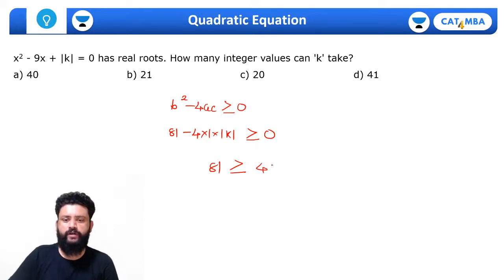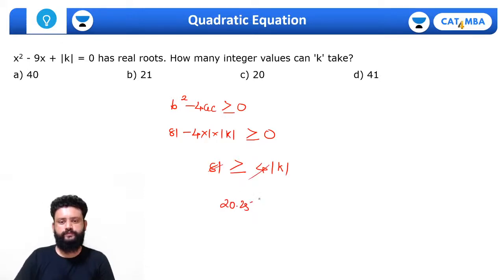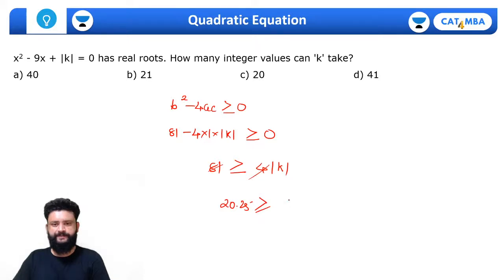It is expected from your side. If I divide 81 by 4, we get 20.25, this should be greater than or equal to mod of k.